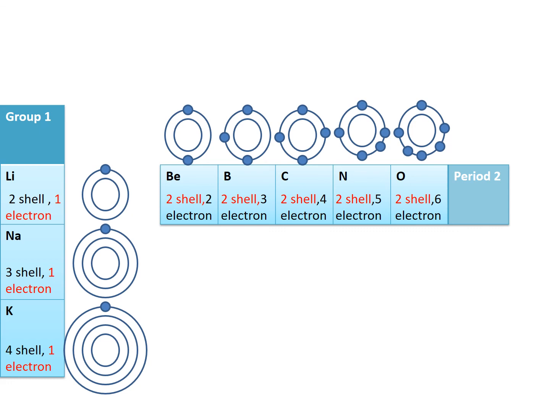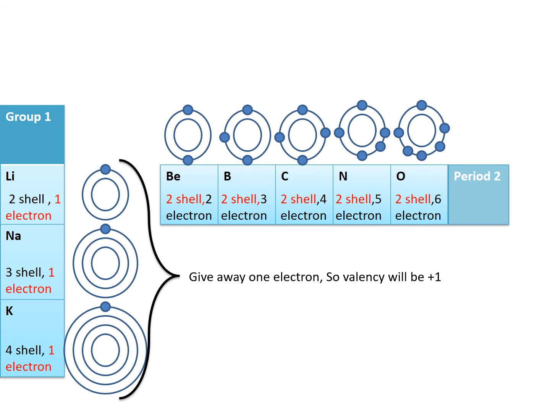This which we have already seen, you all know this. Now, in the first group, all the elements, that is lithium, sodium, potassium, all of them have one valence electron. So all of them are going to give away that one electron to attain stable electronic configuration. So all the elements in group 1 have the valency of plus 1. There is no change as you go down the group. All the elements in group 1 have valency 1.